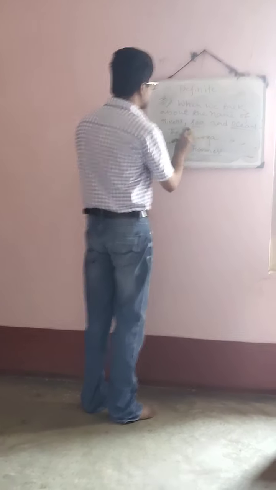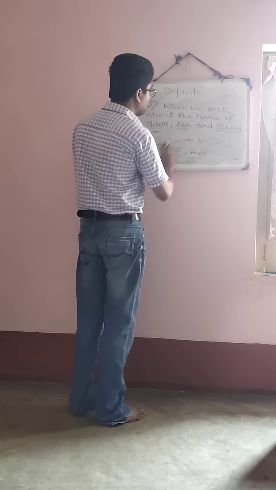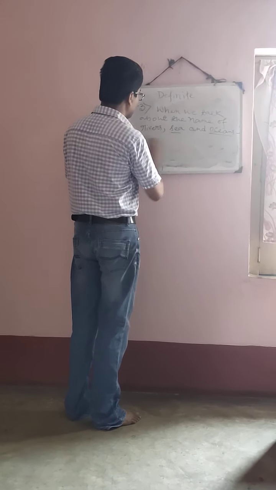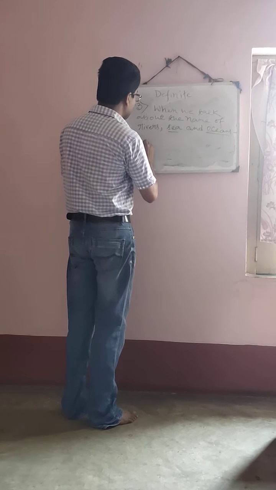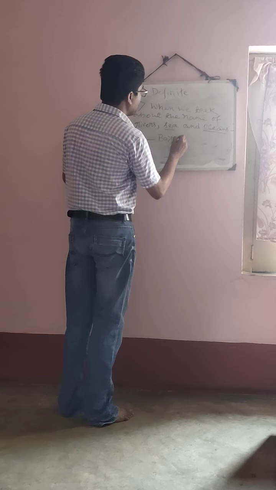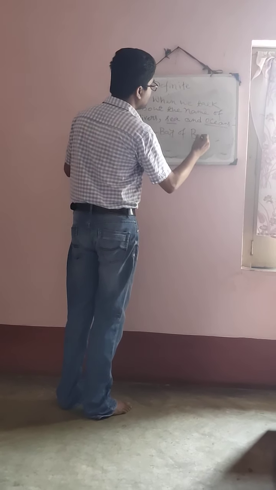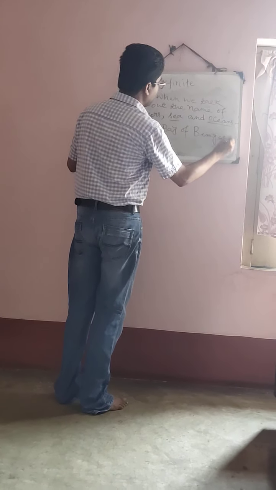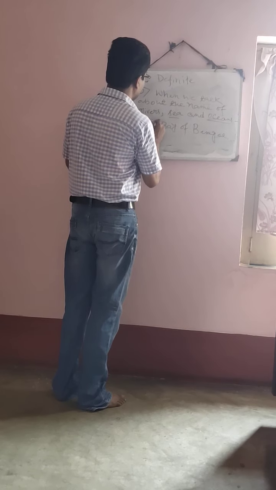In the second sentence, it is written that before the name of sea, okay, before the name of ocean, just like dash Bay of Bengal. You all know that Bay of Bengal is known as ocean. So what will I put here? And I will put the.